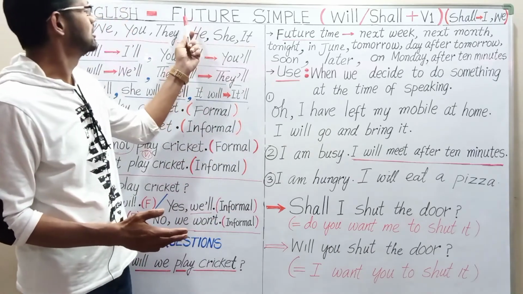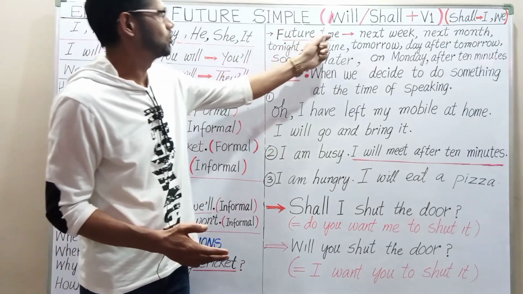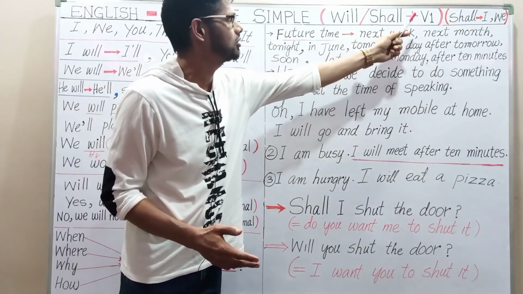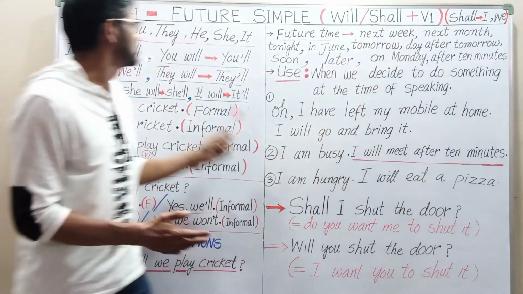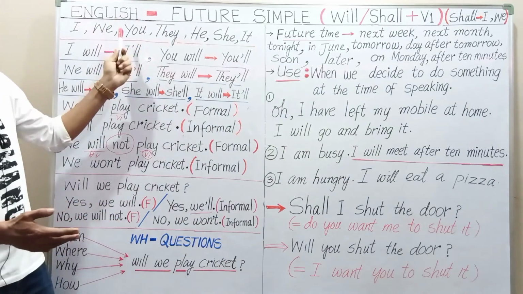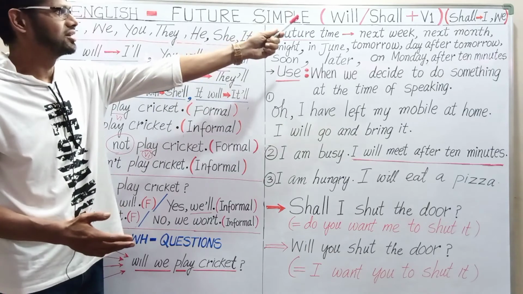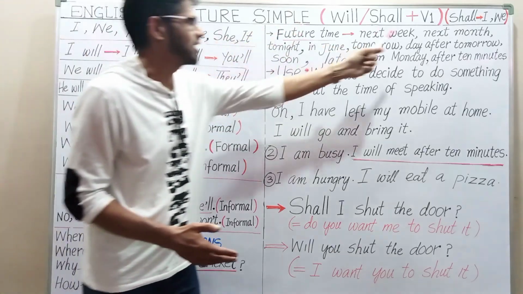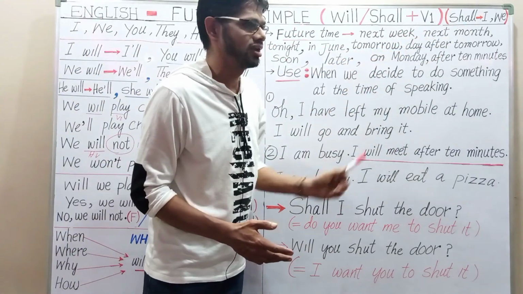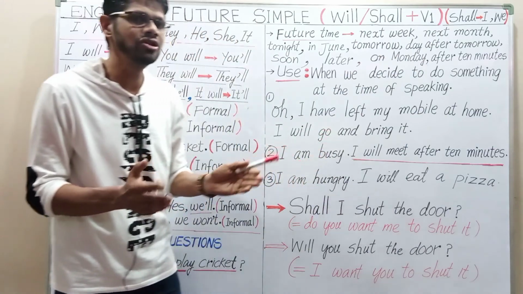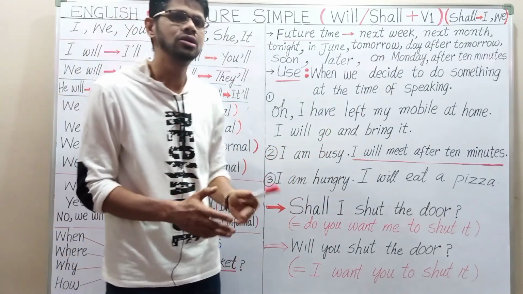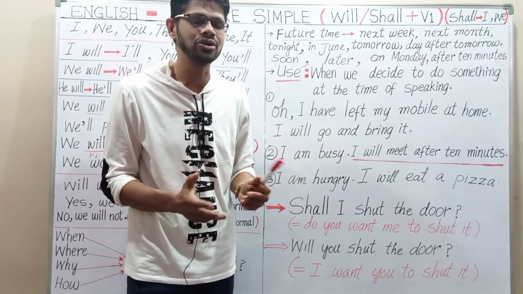Okay, so in the future simple, we use will or shall plus the V1 form, base form or first form of the verb. So I will, we will, you will, they will, he will, she will, it will. Okay, we use shall with I and we. So where can we use shall? We use shall for polite questions.